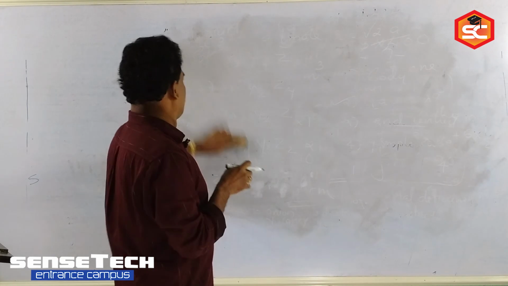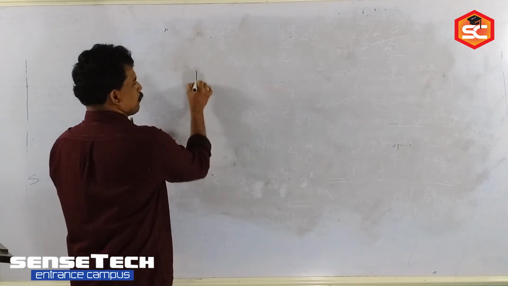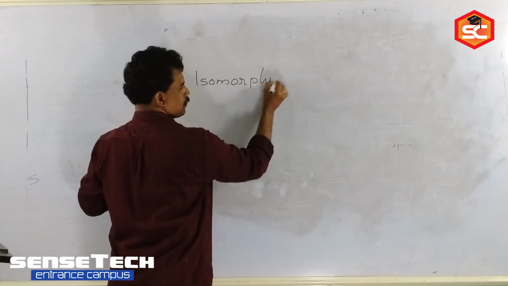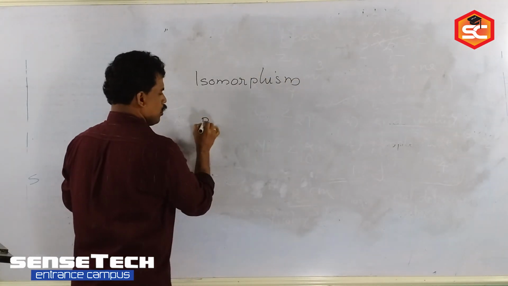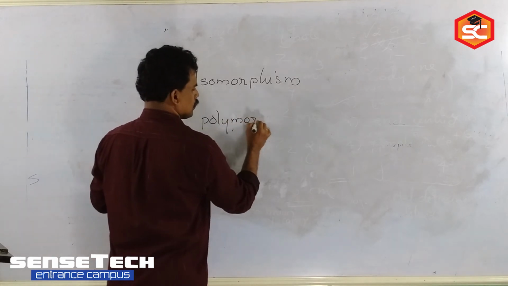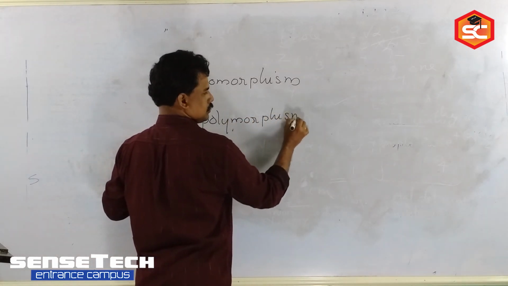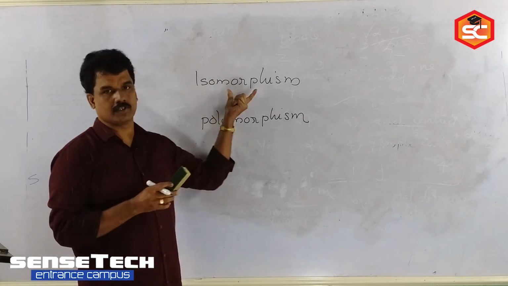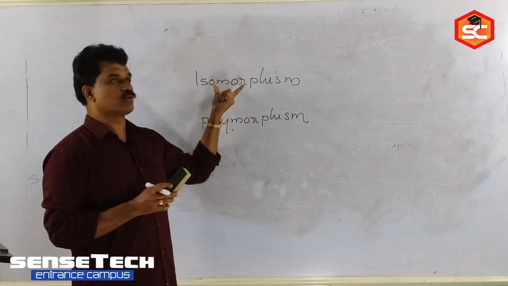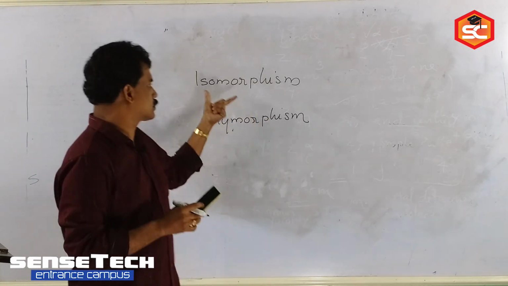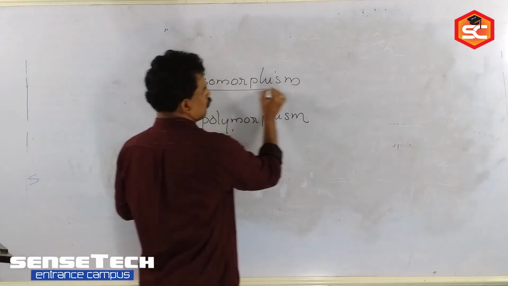Okay, in crystalline solids, are you familiar with these two terms, isomorphism and polymorphism? Isomorphic substances or crystals: if two or some crystals have the same crystalline structure, then those crystals are called isomorphic.